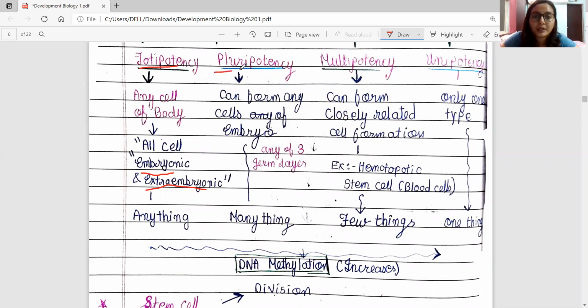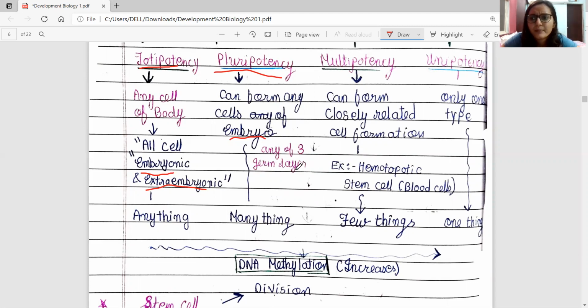What is pluripotency? Pluripotent cells can only form the cells of the embryo, which means extra embryonic cells cannot be formed. So during the embryo formation, all cells are pluripotent. Pluri means many.